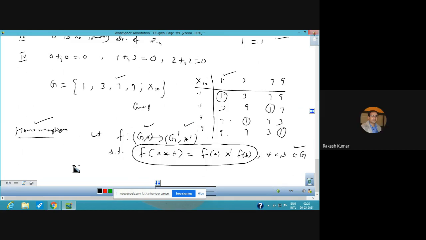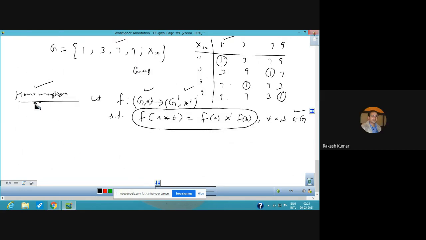So we have to take an example of a homomorphism. And for the example of a homomorphism, we can take the sets. Let G be a group of real numbers.